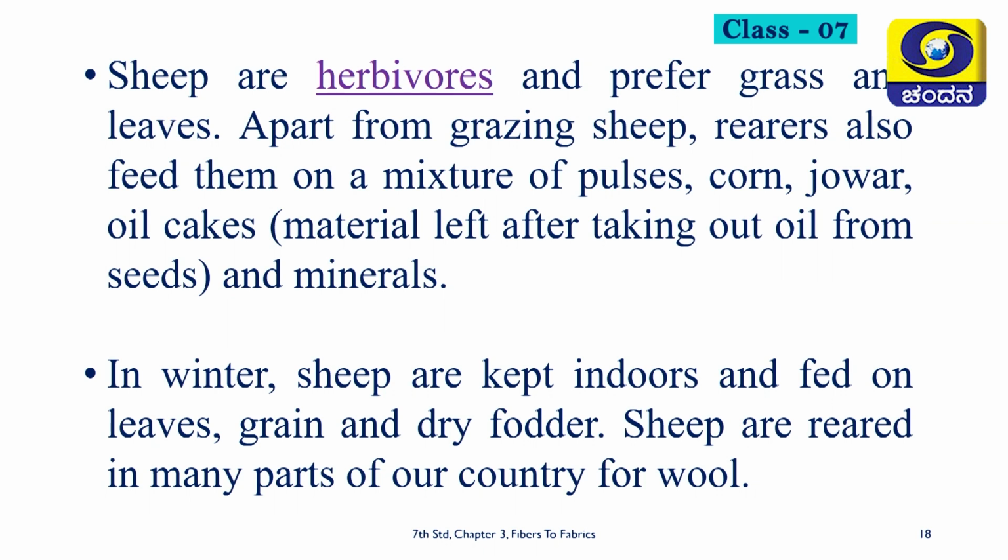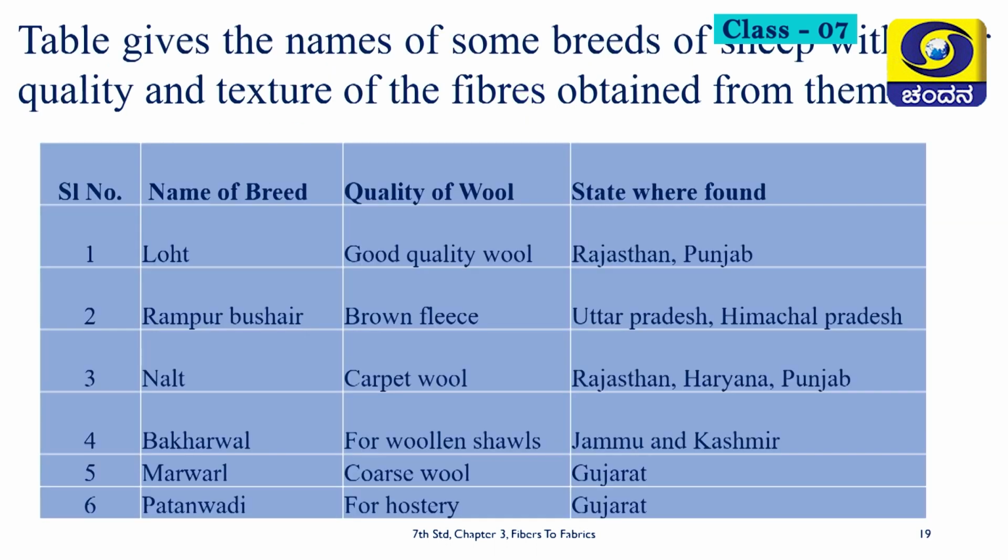Apart from grazing, sheep rearers also feed them on a mixture of pulses, corn, jowar, oil cakes. Oil cakes are nothing but the materials left after taking out oil from seeds, and minerals. In winter, sheep are kept indoors and fed on leaves, grain and dry fodder. Sheep are reared in many parts of our country for wool.